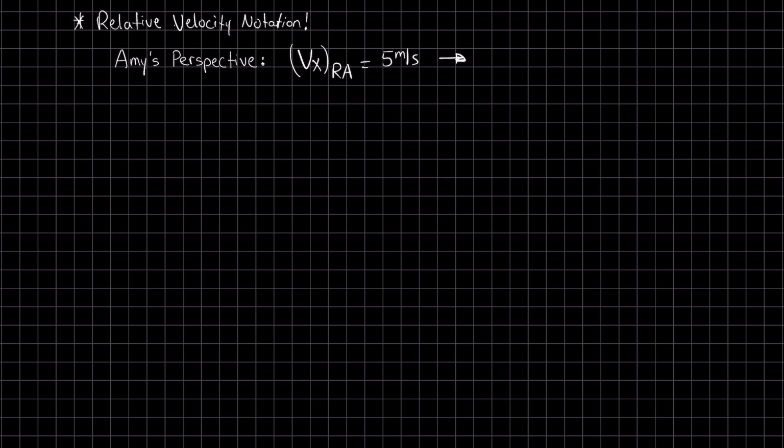Here, the subscript RA means runner relative to Amy. That is what the R and the A mean, in that order. R is for runner relative to Amy. Altogether, we read it as the horizontal velocity of the runner relative to Amy.